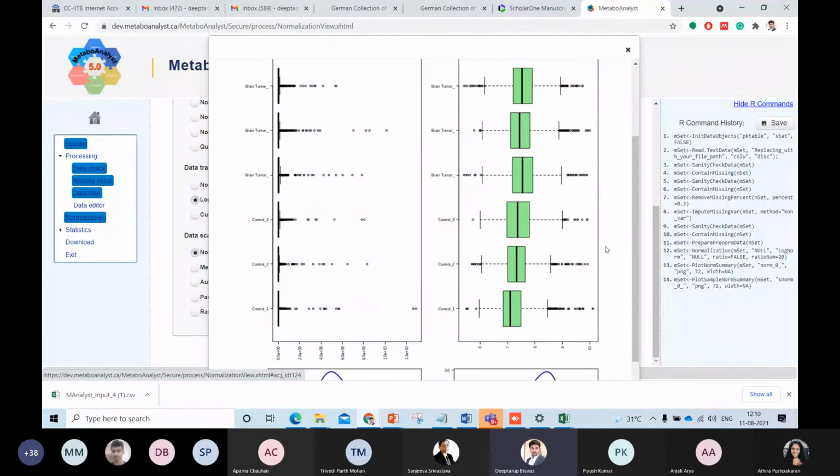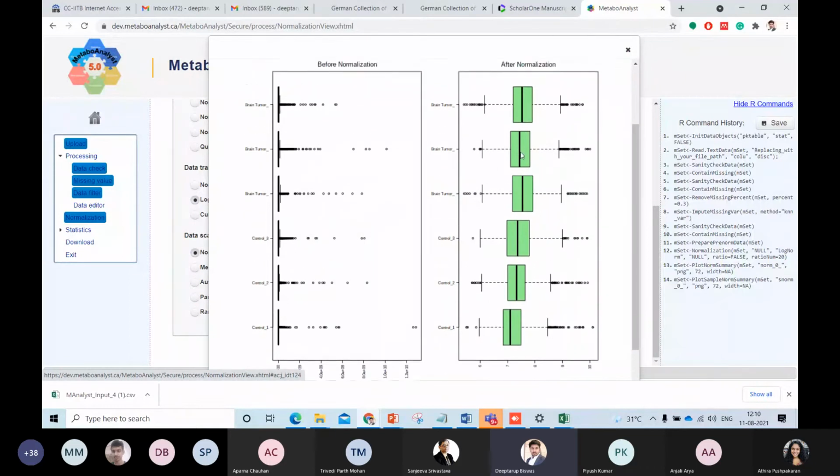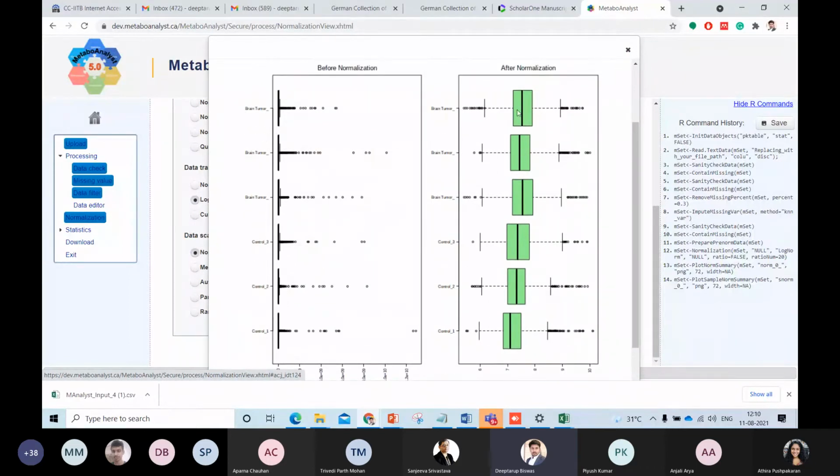So if you see, this particular data is showing that there is a run-to-run variation, because the central tendencies over here are not aligned. That means if we are taking this data and trying to compare brain tumor versus control, the analysis will be very much biased based on the groups that are already there, right?